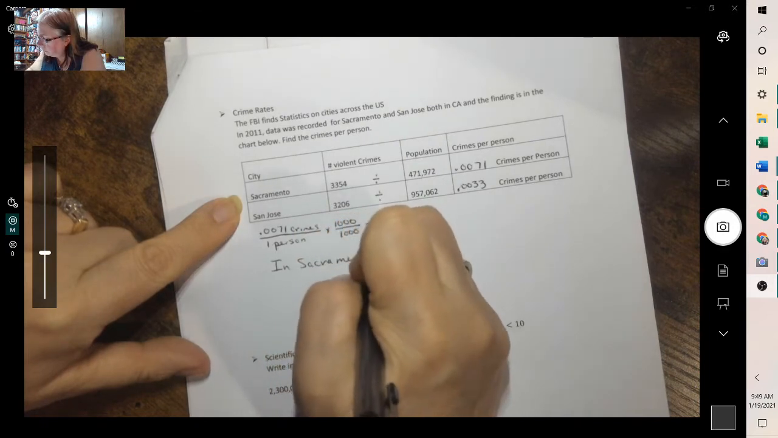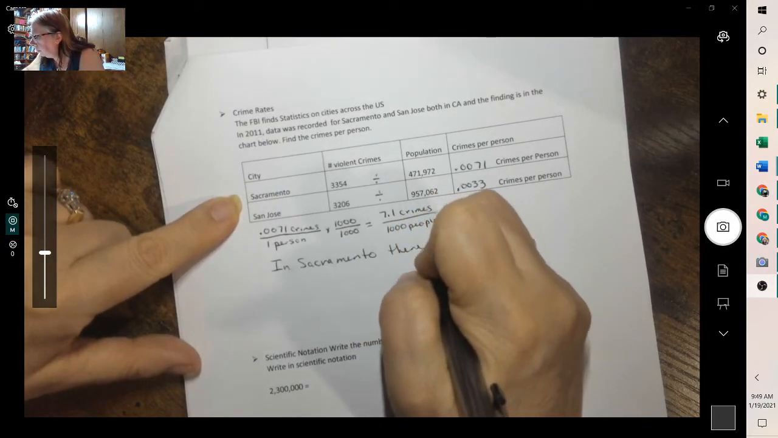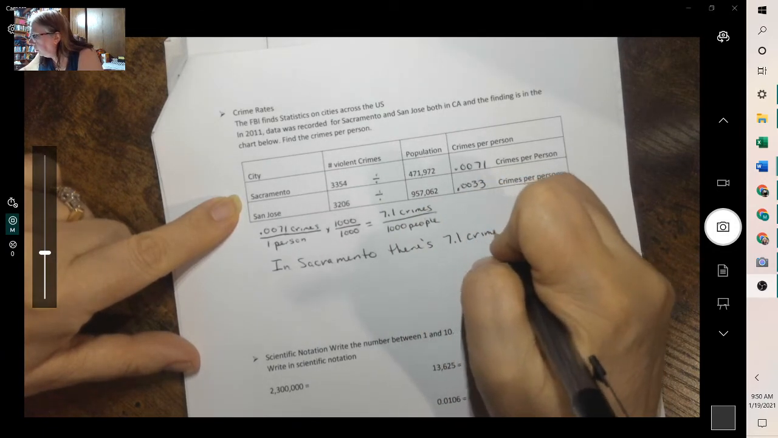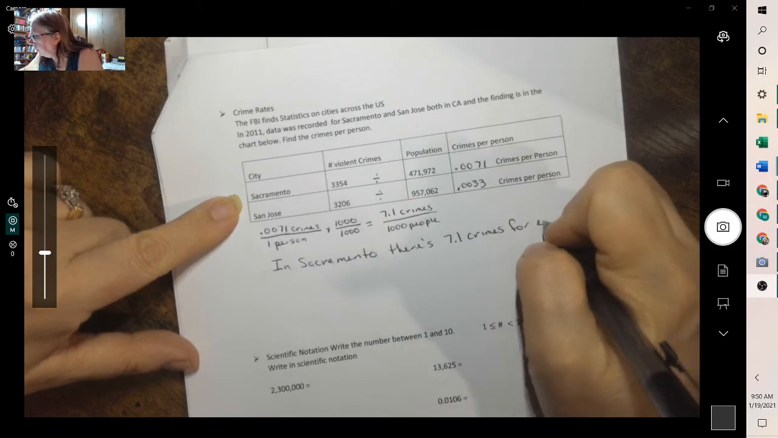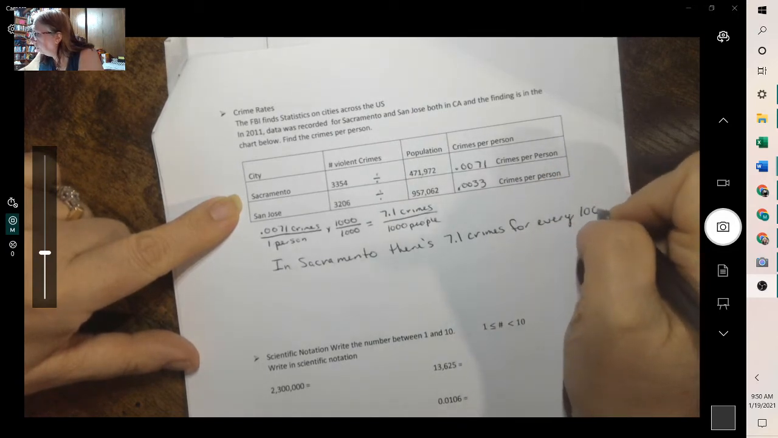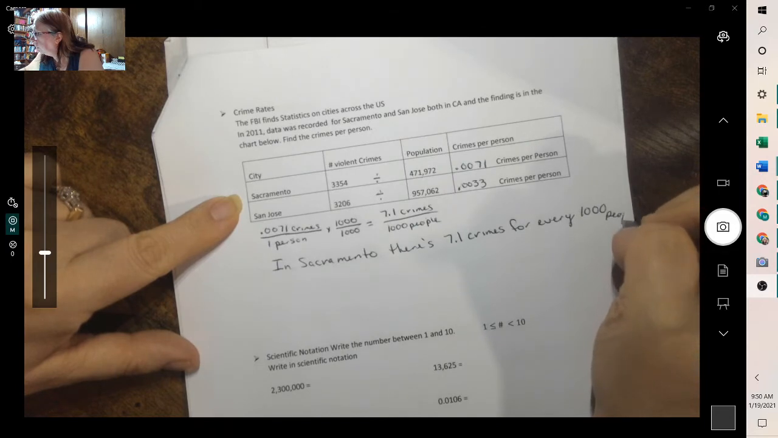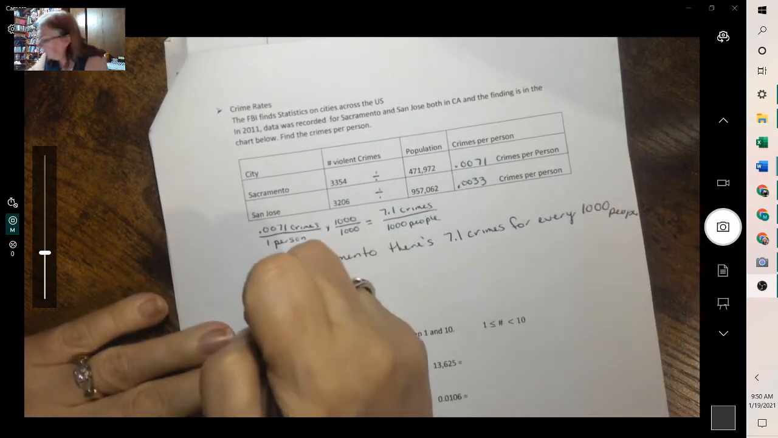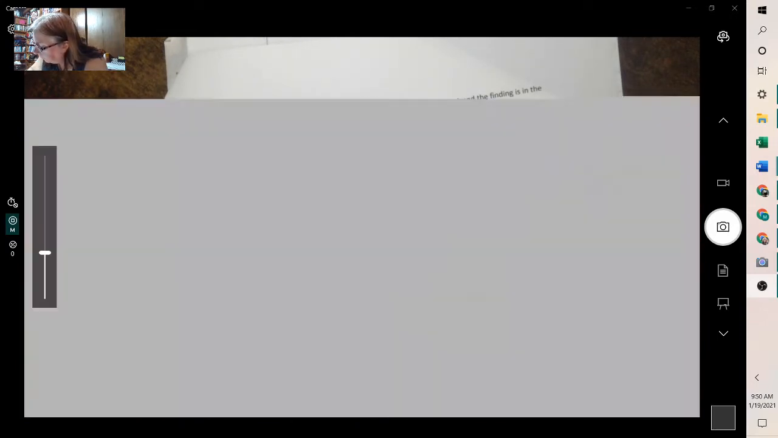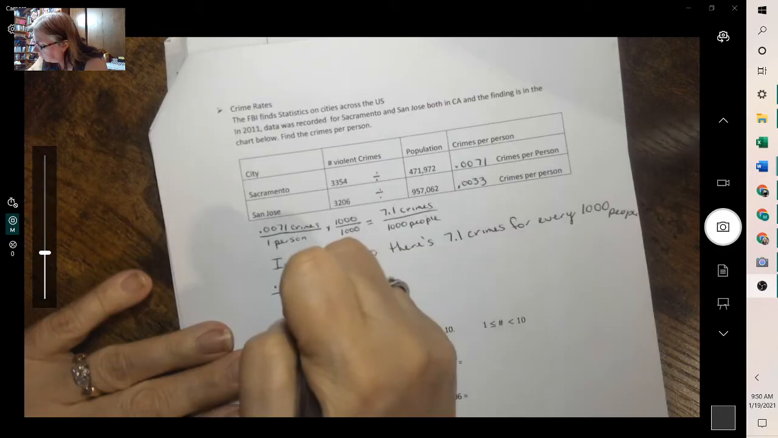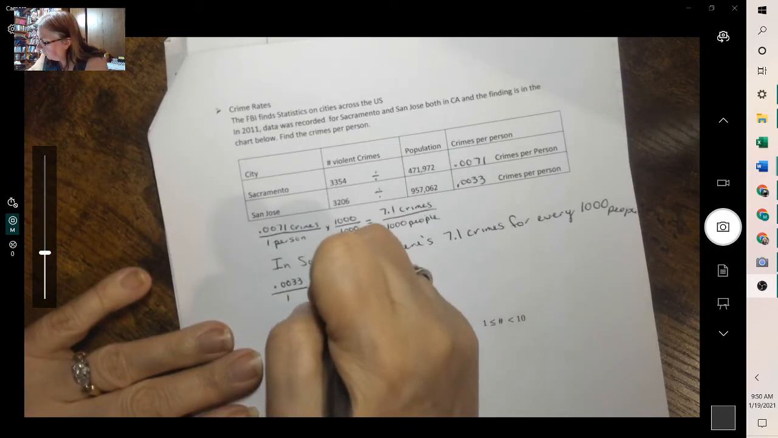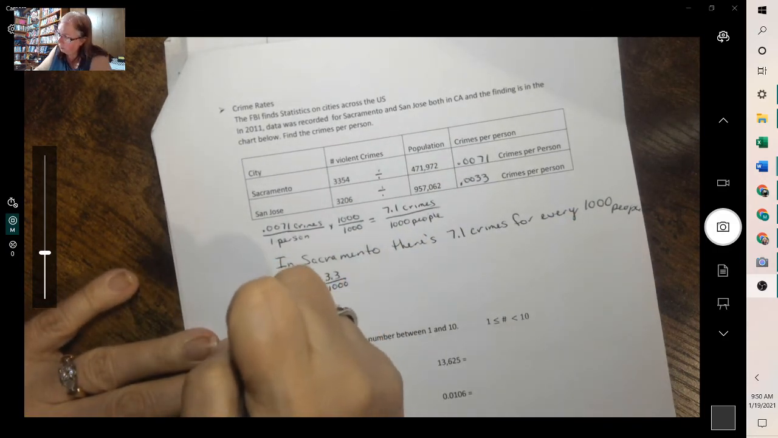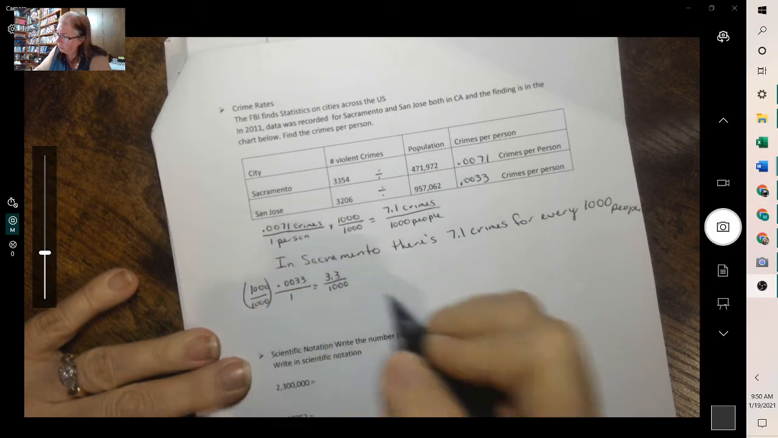That means in Sacramento, there are 7.1 violent crimes for every 1,000 people. Now, to find it for this one, again, we'd multiply by the 1,000. So we'll have 3.3 over 1,000 because we're multiplying top and bottom by 1,000.